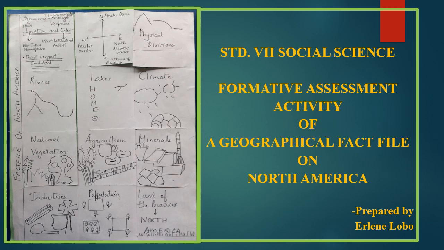Welcome to the formative assessment activity of a geographical fact file based on the continent of North America in Standard 7 Social Science. The fact file has been prepared with A4 plain white paper and color paper with folds and cuts. It has key points about the location, extent, physical setting, physical divisions, climate, natural vegetation, agriculture, important minerals, industries, population growth, distribution and density of the population in the continent of North America.